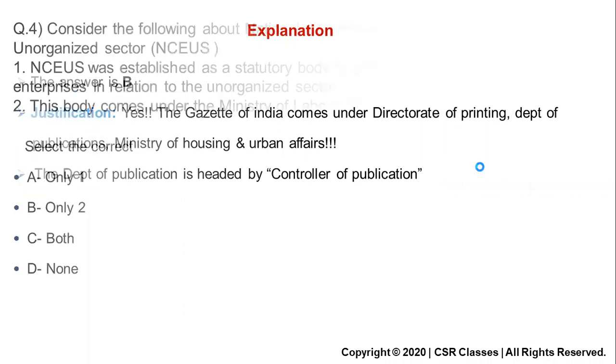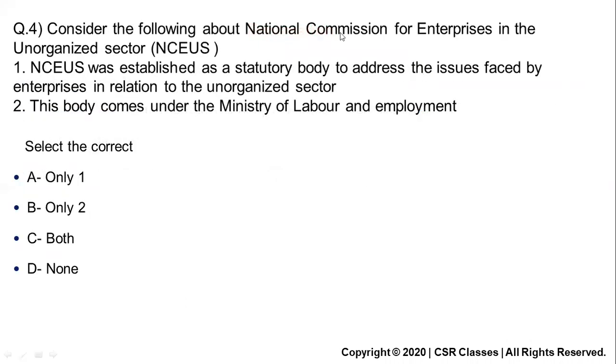Okay, fine. Next, consider the following about the National Commission for Enterprises in the Unorganized Sector. Now, this is a part of governance. This can also be a part of economy. Any kind of topic can come, because it's a commission, governance with the economic sector. Okay. So the first statement: it was established as a statutory body to address the issues faced by enterprises in relation to the unorganized sector. See the statement, it was established as a statutory body. It looks very good, right? National Commission, it might be a statutory body, it might come from an act.